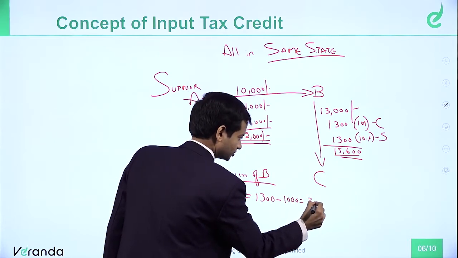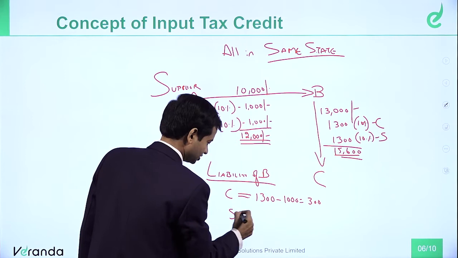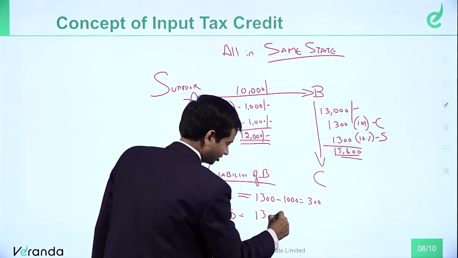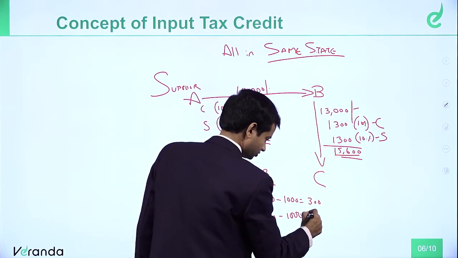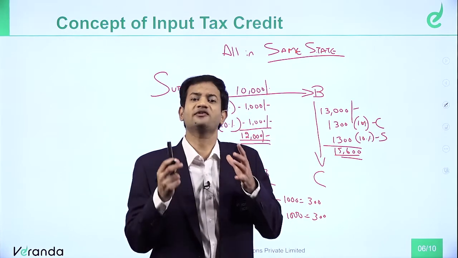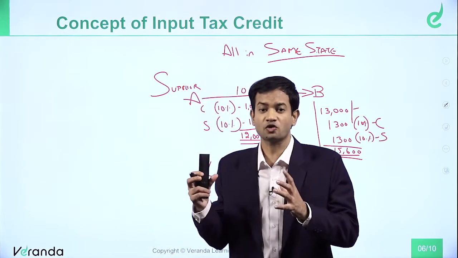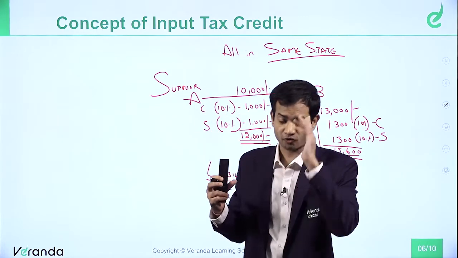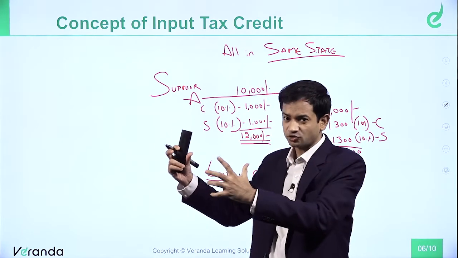So he will pay 300 rupees to the government. And SGST he will pay similarly, 1,300 minus 1,000, 300 to the government. Because input tax credit is whatever tax you have paid on your purchases. I repeat, please focus. Whatever tax you have paid on your purchases.